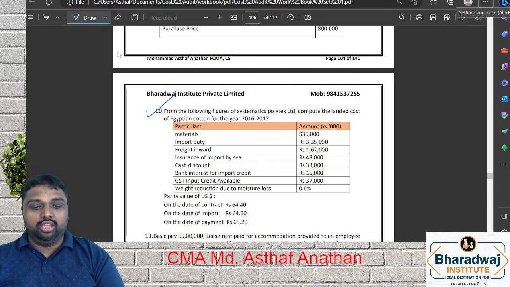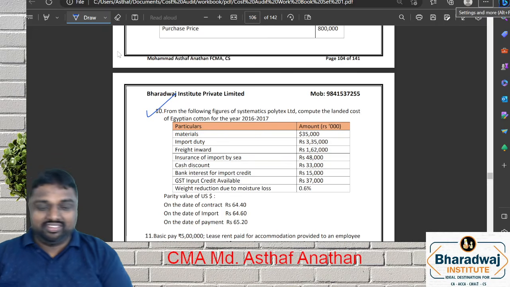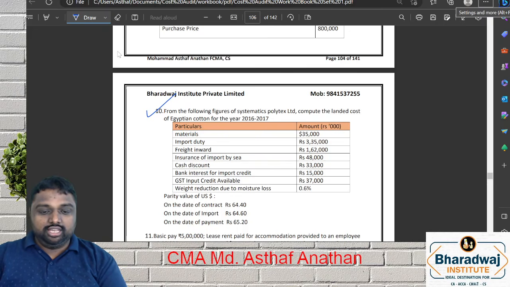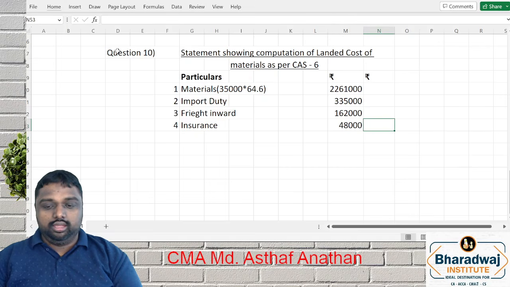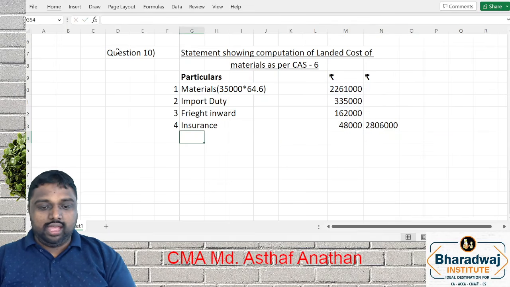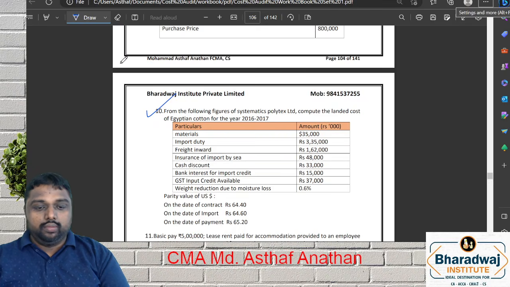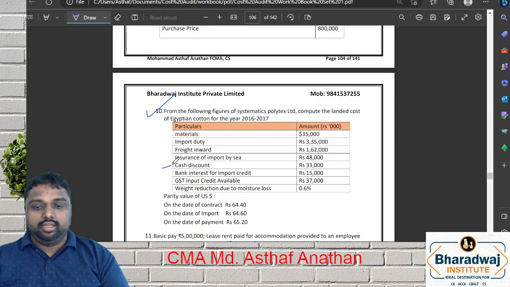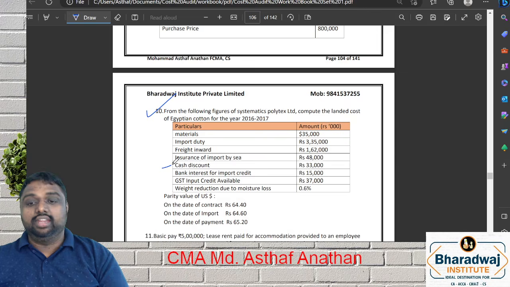Next. Cash discount we have to ignore. Bank interest for import credit: bank interest is a finance cost that you have to not consider. GST input credit we have to reduce only. So you have to take the total less GST input credit. You should not consider only one item, cash discount. What is the GST input credit, my dear friends? GST input credit is 30.